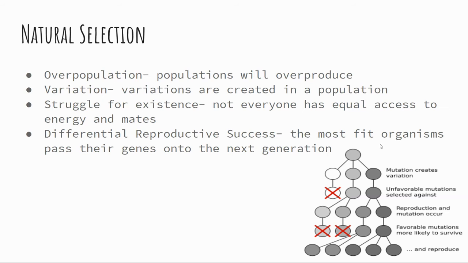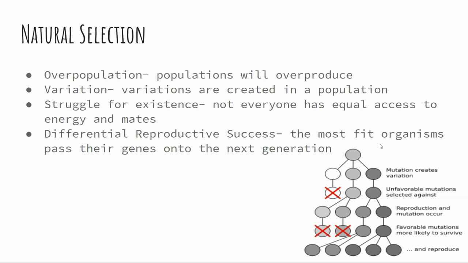Struggle for existence. Overpopulation has led to too many organisms in an area, and there's a struggle for food, or for mates, or for habitat. And this oftentimes is going to result in the death of some organisms, which is going to drive natural selection.